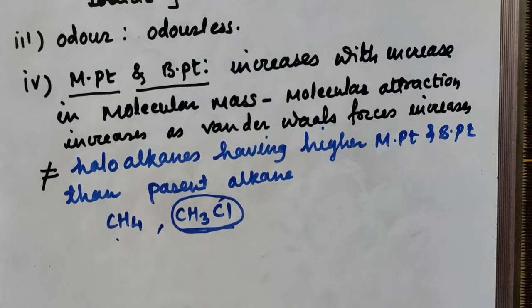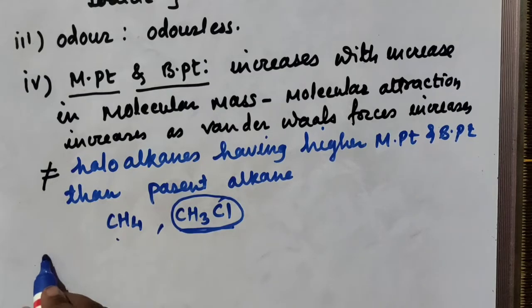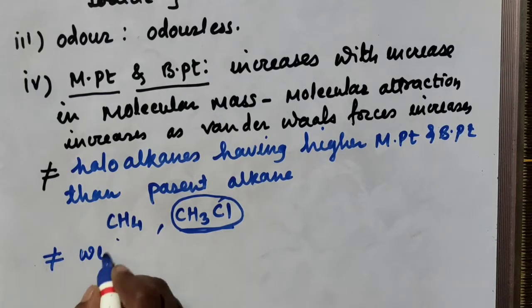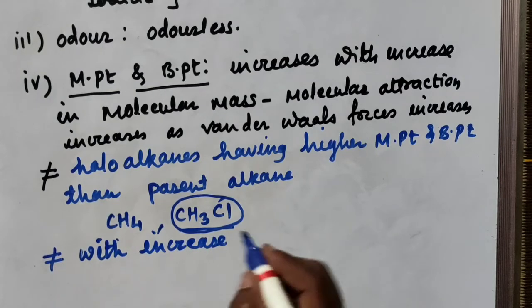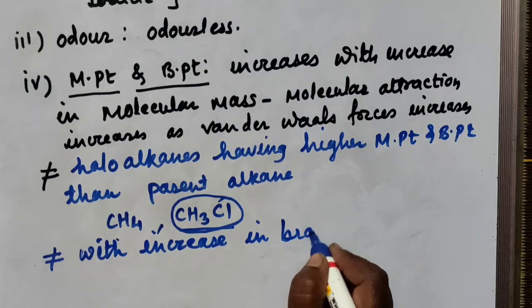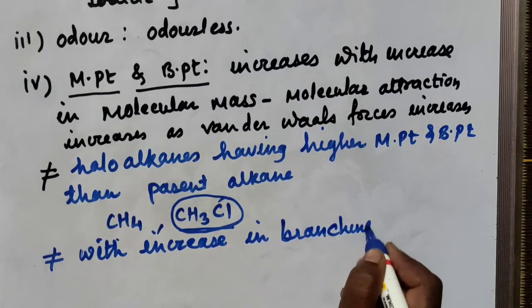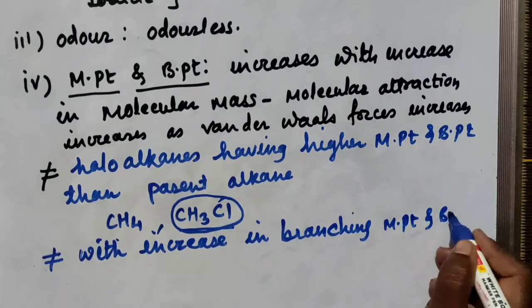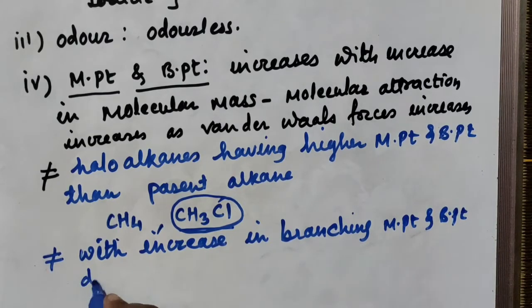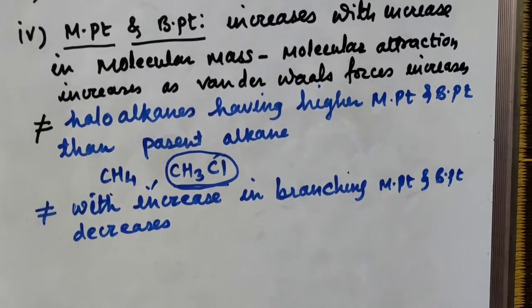What about isomers? One more thing, a question may come in MCQ: with increase in branching, the melting and boiling point decreases. Why? Because the surface area goes on decreasing. We'll take one example so that it is easy to understand.